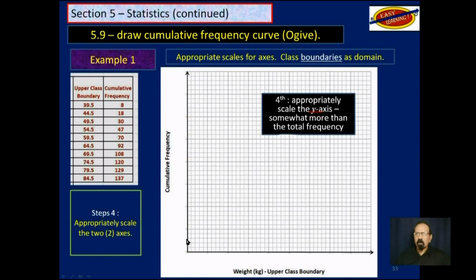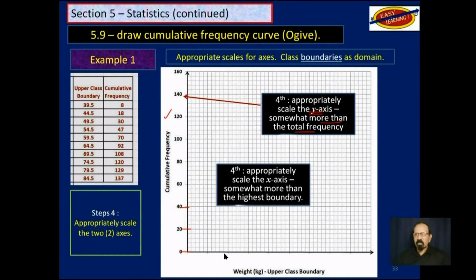Appropriately scale the y-axis to somewhat more than the total frequency. So we get 0, 20, 40. Equal distance must represent equal amounts. Okay, so we have the y-axis correctly scaled. Let's look at the x-axis now. We want to go somewhat more than the highest boundary. So we need to go above 84.5, so maybe 90.